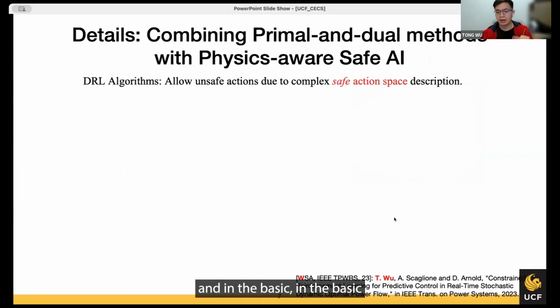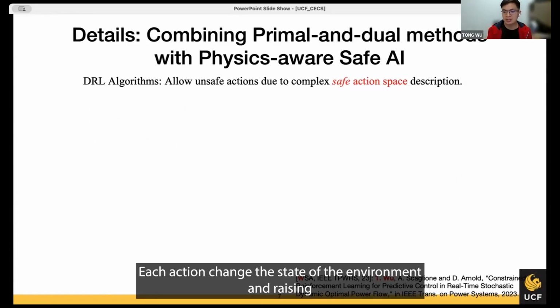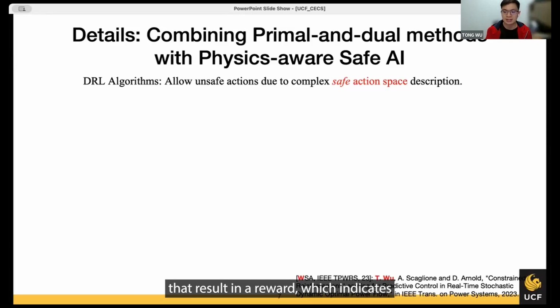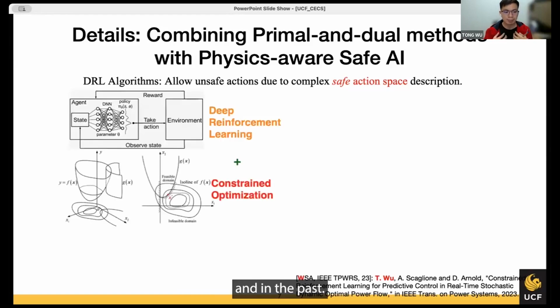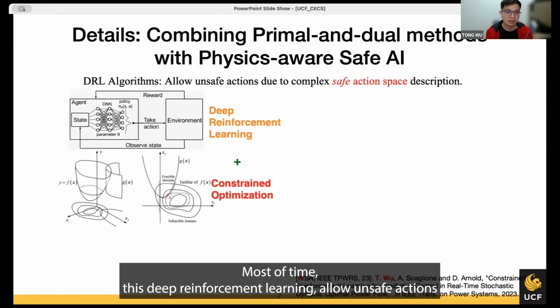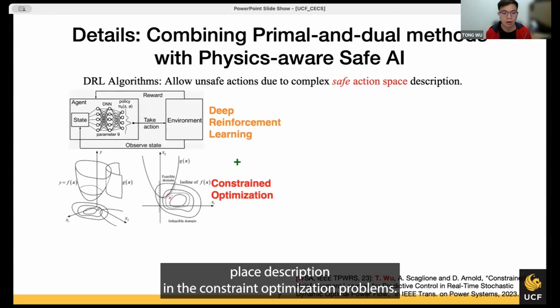In basic reinforcement learning, an actor just interacts with the environment by taking actions. Each action changes the state of the environment and results in a reward, which indicates the effectiveness of the action. The agent wants to maximize the total reward over time. But most of the time, deep reinforcement learning allows unsafe actions due to the complicated safe action space description in the constrained optimization problems.